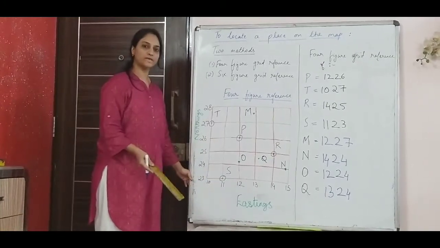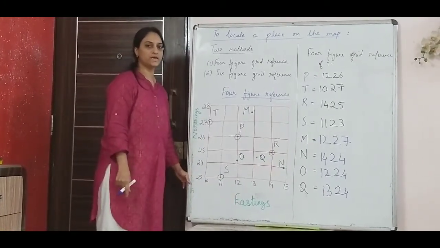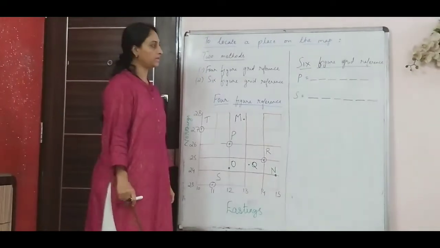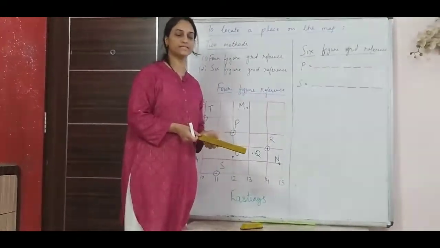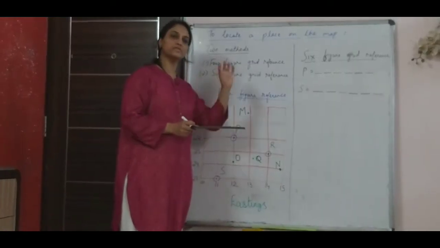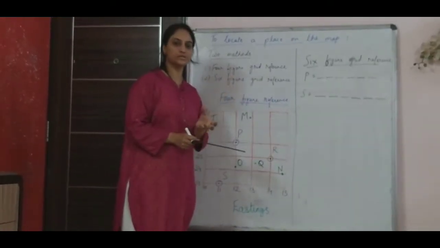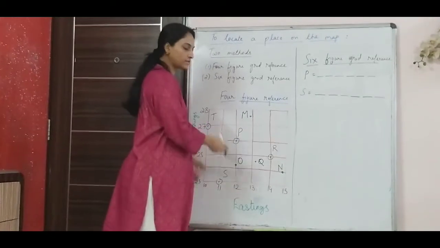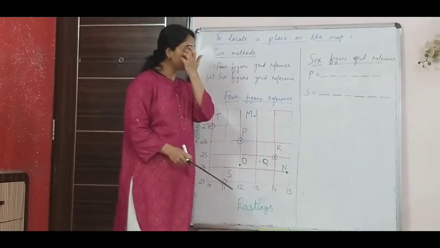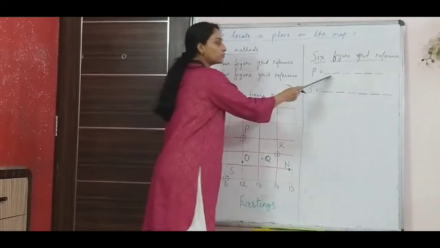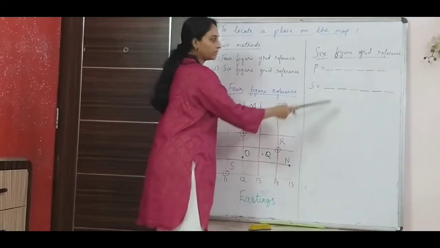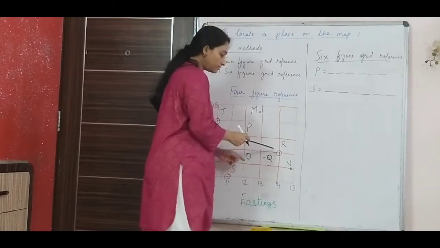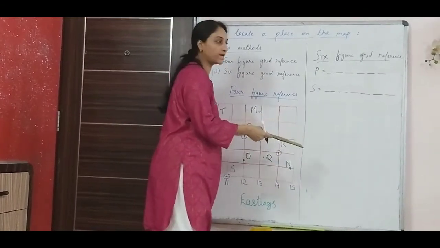Now I will go to the next one, which is the 6-figure grid reference. As I said, the only difference is that the previous 4-figure one had 4 digits, so 2 eastings and 2 northings as it was given. In 6-figure, there would be 6 digits. So 2 digits are as they are, your eastings that you see, like 11, 12, 13, whatever. And the third one would be an extra easting digit that you will have to find.